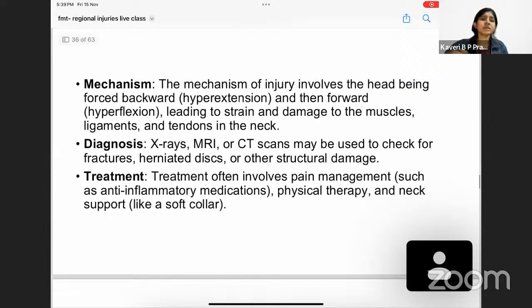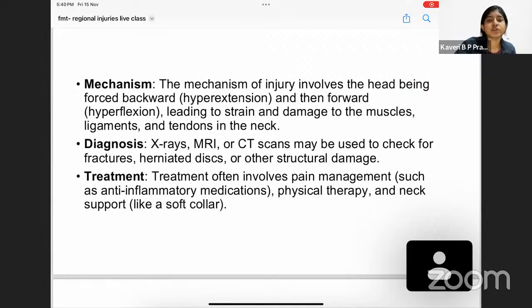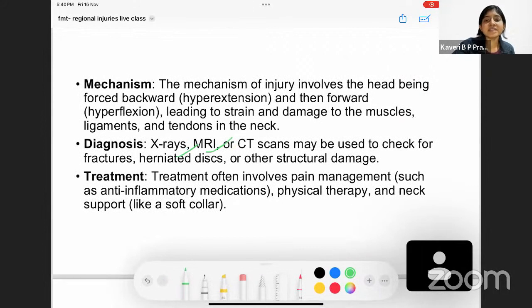There is going to be hyperextension, later hyperflexion, and this movement causes strain in all the muscles near the neck, strain in the ligaments and tendons of the neck, and breakage of these, which is going to cause damage. How do you diagnose? You can use X-ray, CT, and also MRI, and all of these are used to check for any fractures, whether any of the discs of the vertebrae are herniated or not, or any other structural damage.